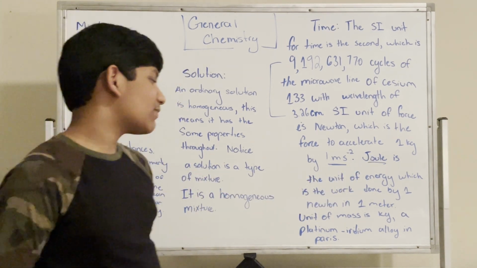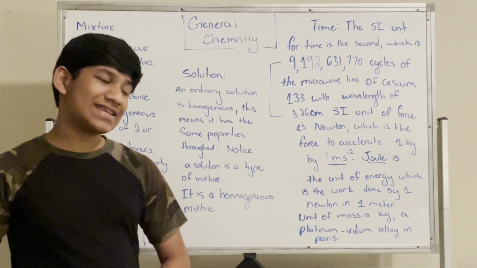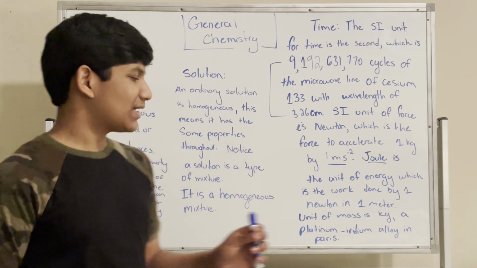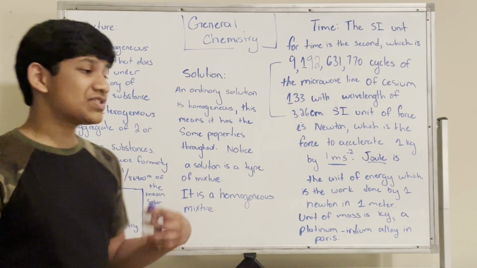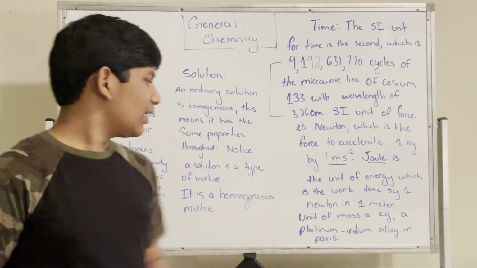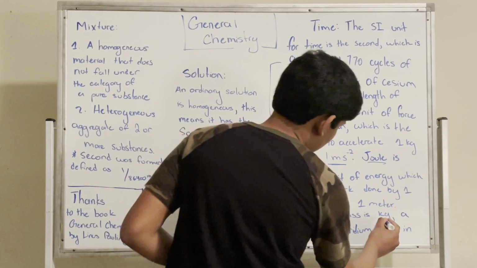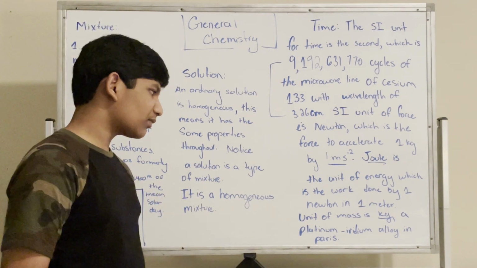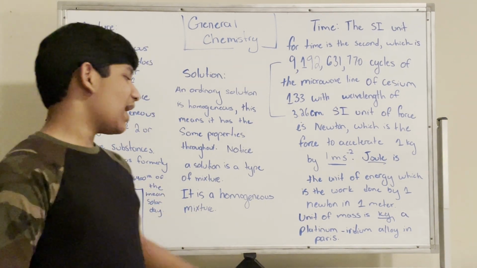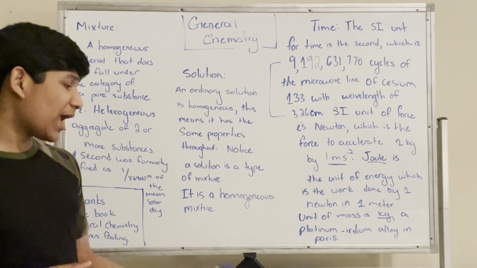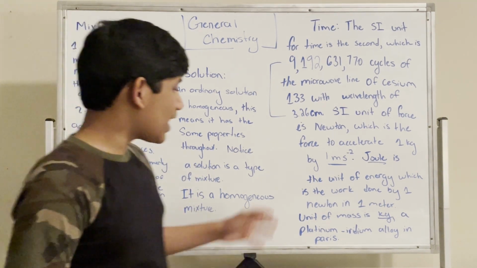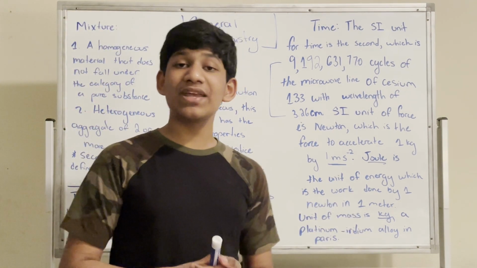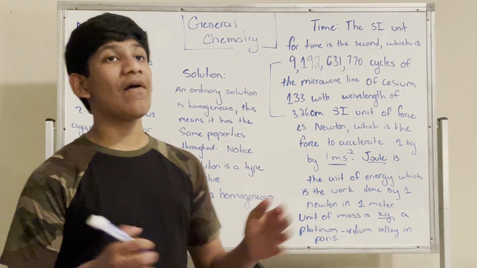Now we have the unit of mass. The unit of mass is the kilogram, and it's a platinum iridium alloy in Paris. This is another important thing about the discrepancies of an object and its replica. So we have mass over here, and the SI unit for mass is the kilogram, not the pound, but the kilogram. It's a platinum iridium alloy kept in Paris. It's a specific type of material that is supposed to weigh exactly 1 kilogram, and we can use that as a reference weight when comparing it to other measurements.